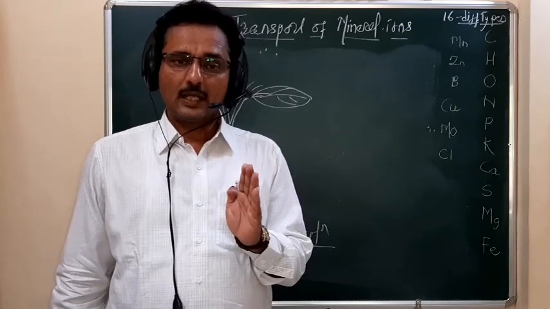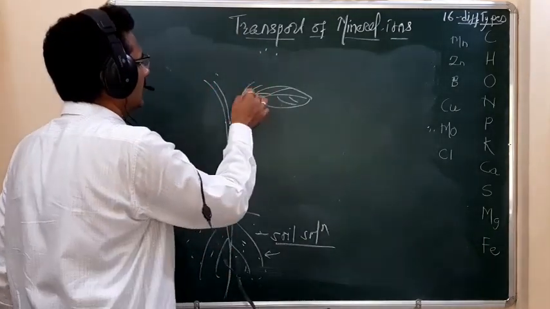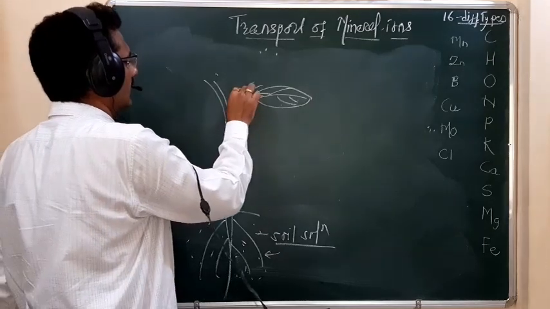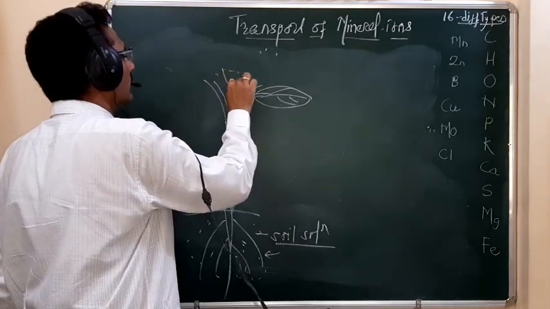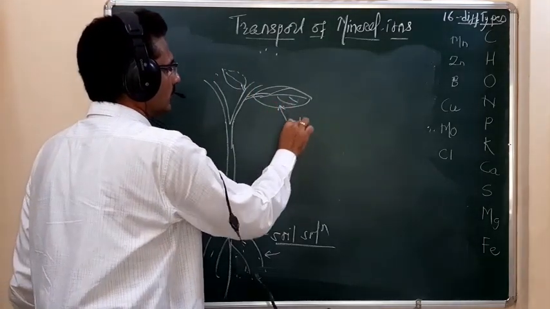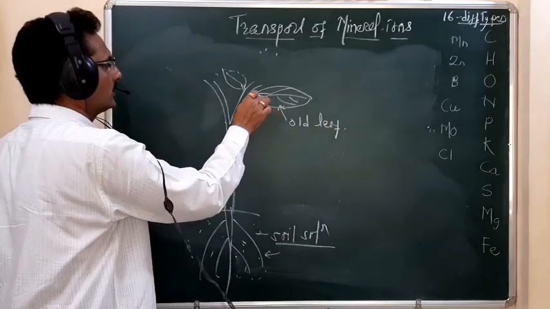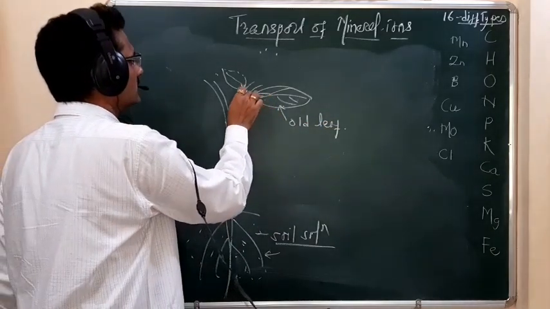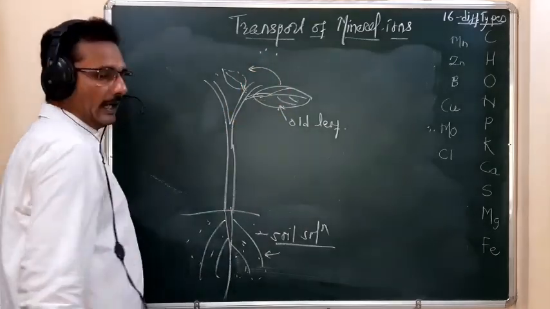For example, in case of the older leaves, suppose this is the old leaf and this is the young leaf. The mineral elements from this old leaf are transferred toward the young leaf.